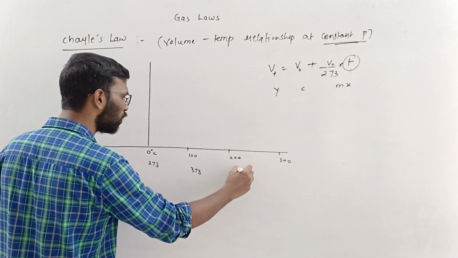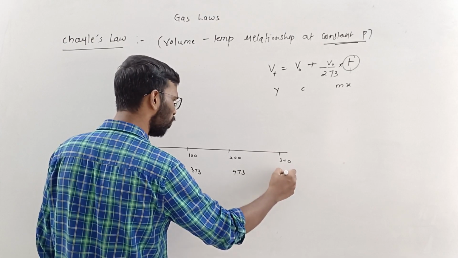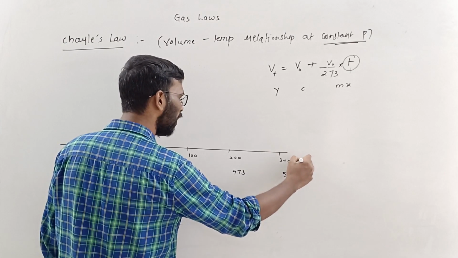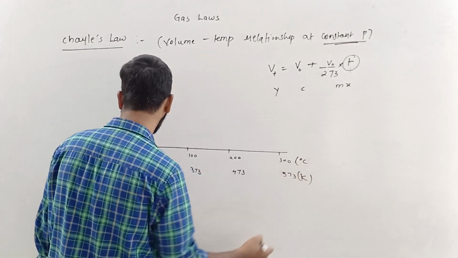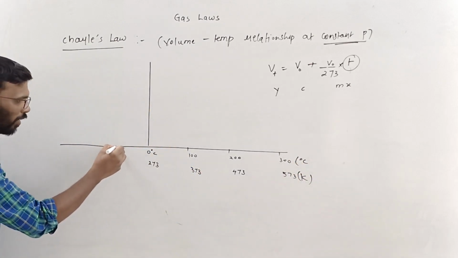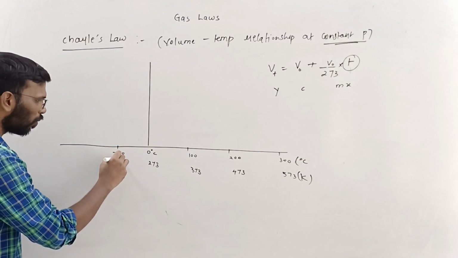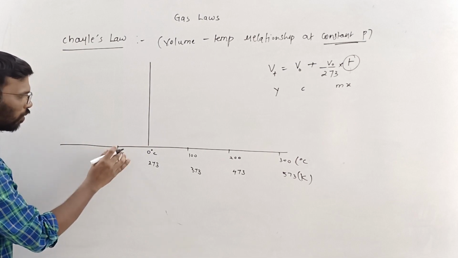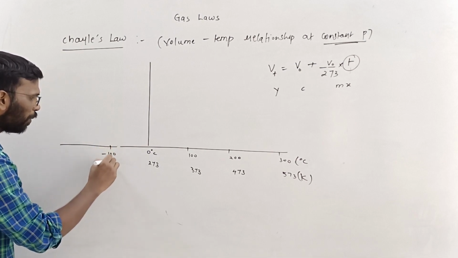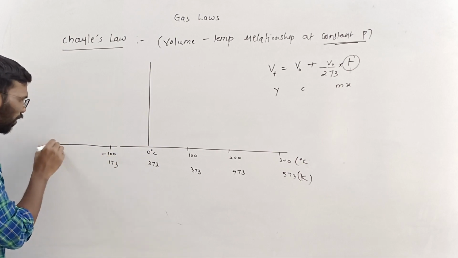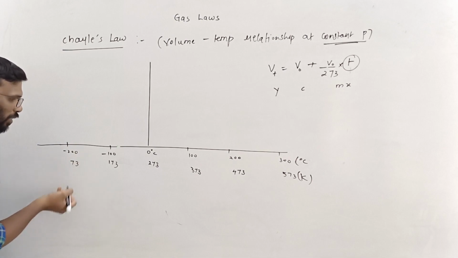373, here it is 473, and 0.15 is there, of course. This is 573 Kelvin and this is degree Celsius. This scale is in degree Celsius, this is in Kelvin. Now if you go back, here it is minus 100, which means 173. Okay, I'll just increase this. It is minus 100 means 173 Kelvin. Here it is minus 200, which means 73 Kelvin.